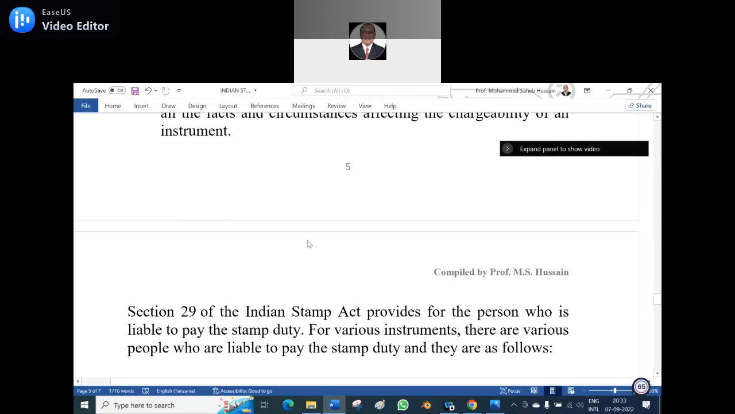Section 29 of the Indian Stamp Act provides for the person who is liable to pay the stamp duty. For the various instruments, there are various people.